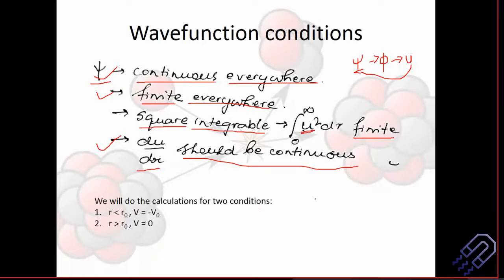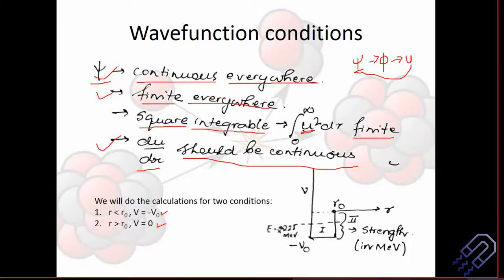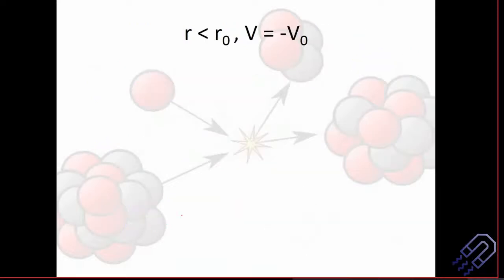So what we will do is the calculation for two cases. One is r less than r naught, and the second is r greater than r naught. So we are going to use these values. I think this is very much quantum mechanics, which you already know. Let's do the calculation for r less than r naught.